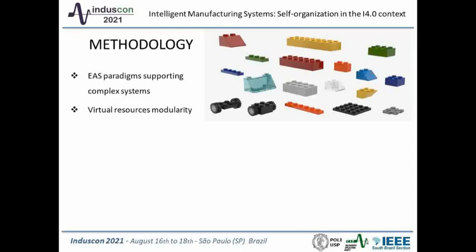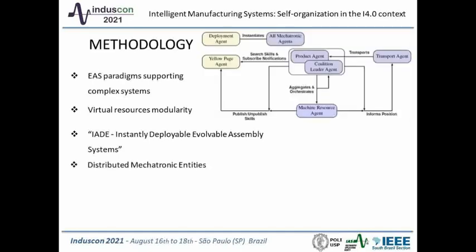Now, let's come back to the manufacturing field, where it was possible to observe the same aspects in a project called IDEAS. IDEAS means Instantly Deployable Evolvable Assembly Systems. The figure in the slide better represents the IDEAS architecture, which enables the development of solutions for virtual mechatronic components using the multi-agent paradigm. IDEAS was inspired by the Cobasa project, which is the state of the art for multi-agent systems in the context of distributed mechatronic entities. Cobasa means coalition-based approach for shop floor agility.